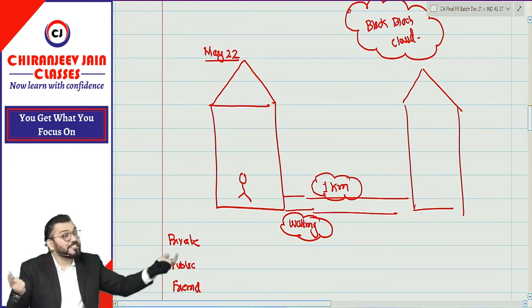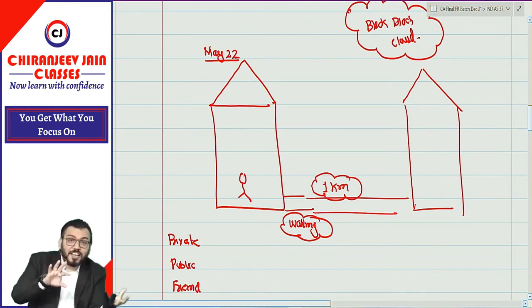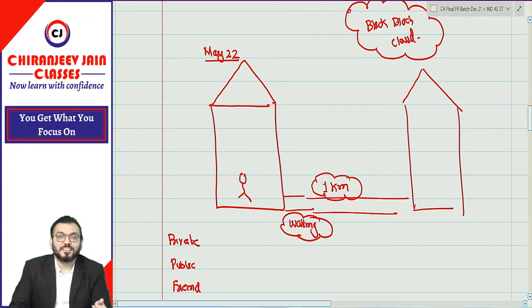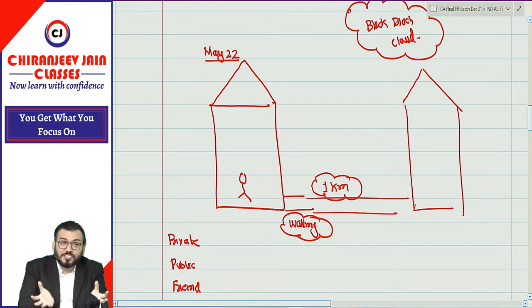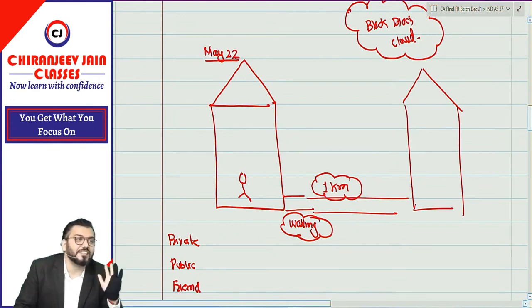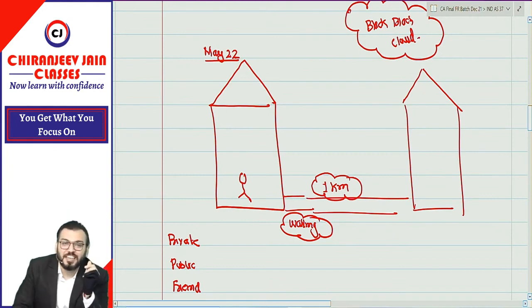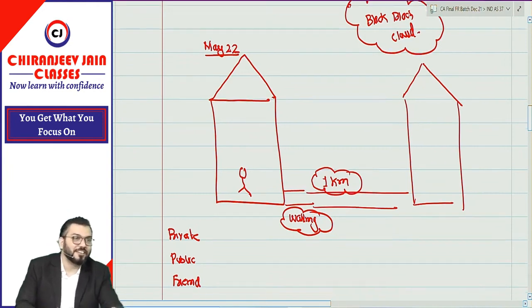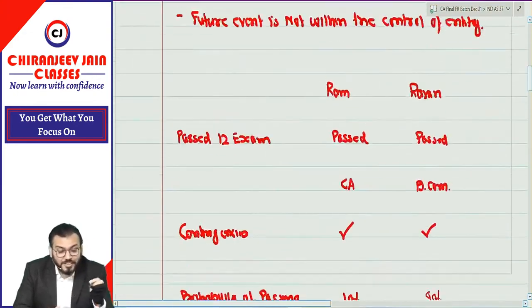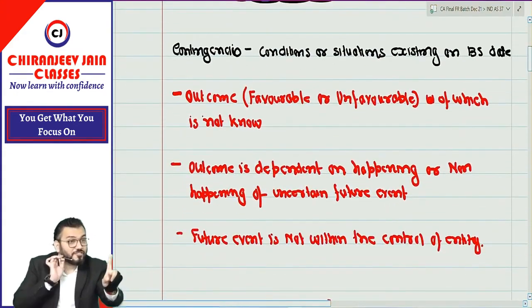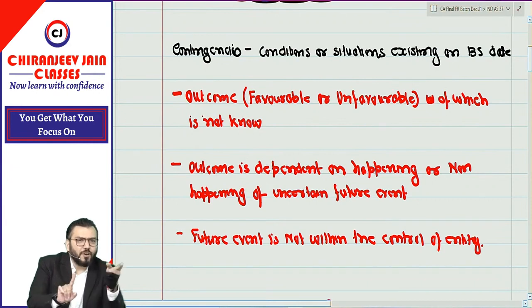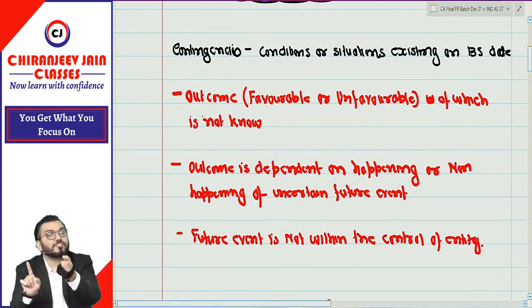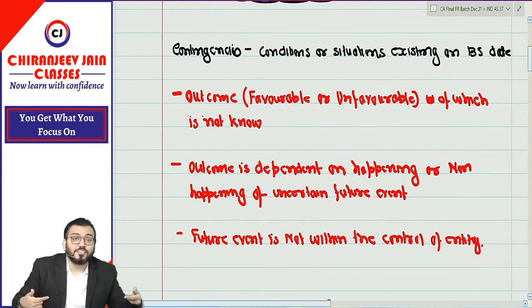Contingent liability means, both provision and contingent liability arise from what? Contingencies. Say it. This is contingency. Means provision and contingent liability arise from the same contingencies but are different in definition. There is some difference in definition that we need to correct. Have you understood contingencies? Right now I am in CA Inter. I am just informing what needs to be done in CA Inter, what was not done. Because of that reason you are not able to answer in CA Final.